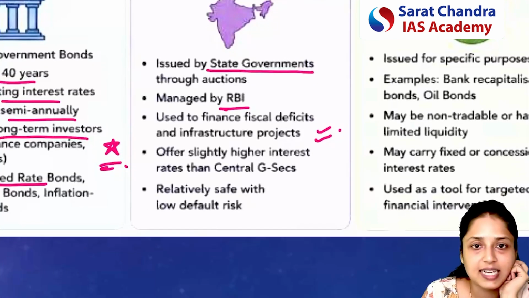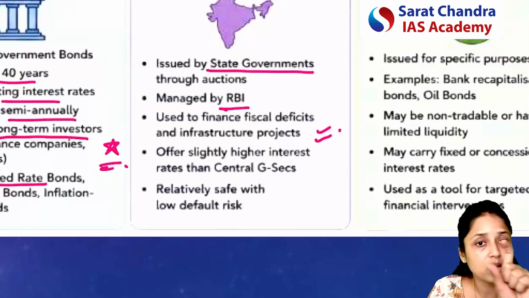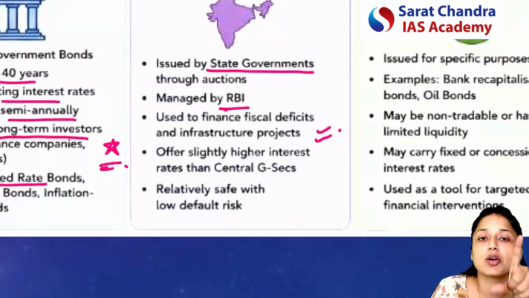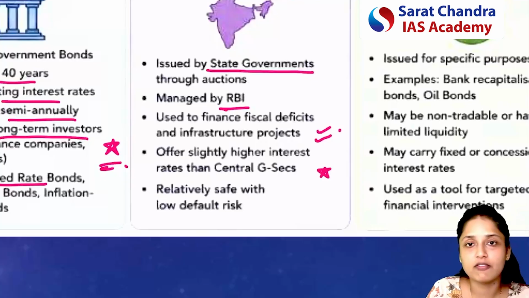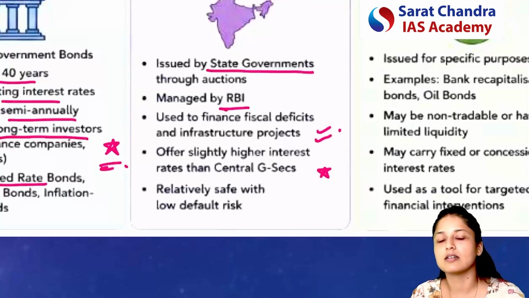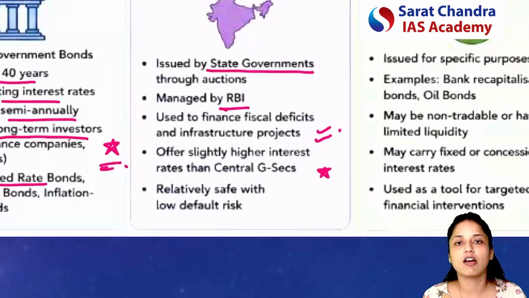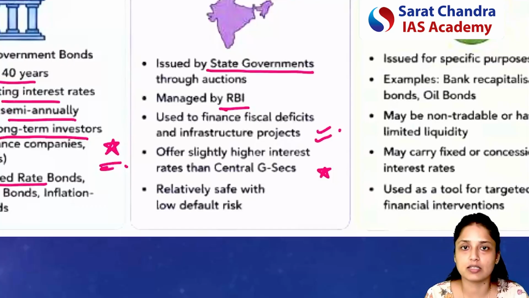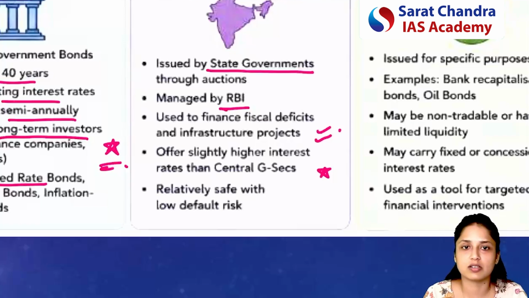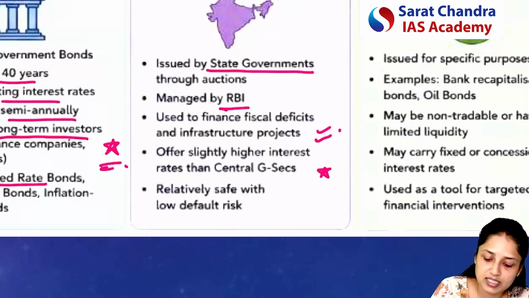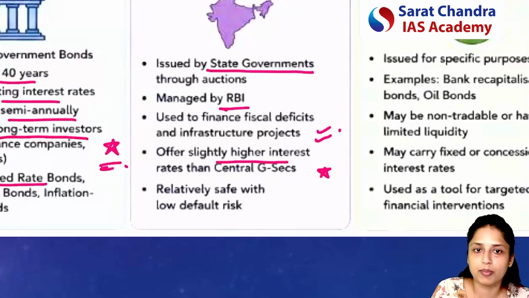Interesting thing about these state development loans is, compared to government securities, these kinds of securities will offer a slightly higher interest rate, because for investors there must be some kind of attraction, right? Everyone considers that the securities issued by the central government are the safest securities, so everyone will be investing in those securities only. So state governments that want to issue securities must provide some attraction to the investors. That's why these securities have a slightly higher interest rate than government securities.